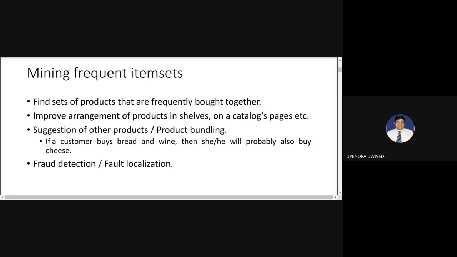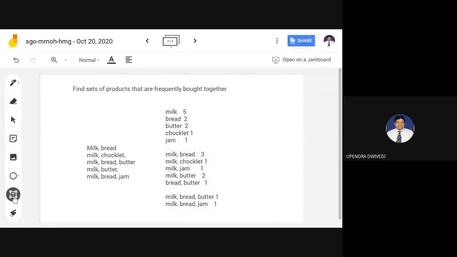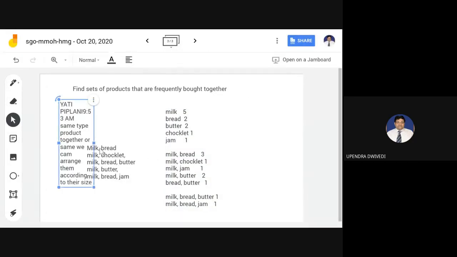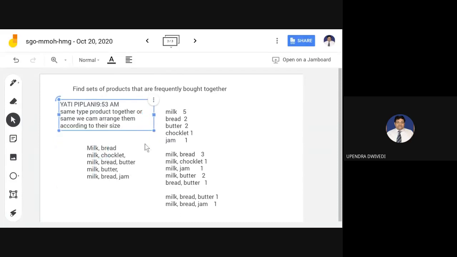I'm also interested in the response of Yati. Let me copy it on the Jamboard. Same type products together, we can arrange them according to their size.